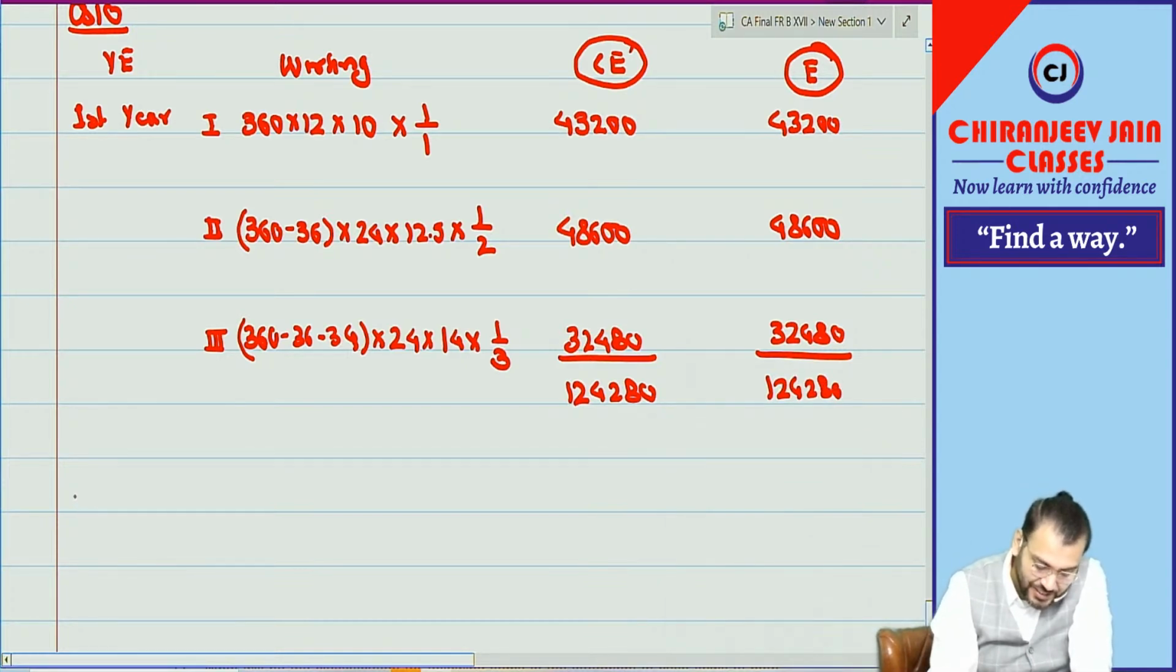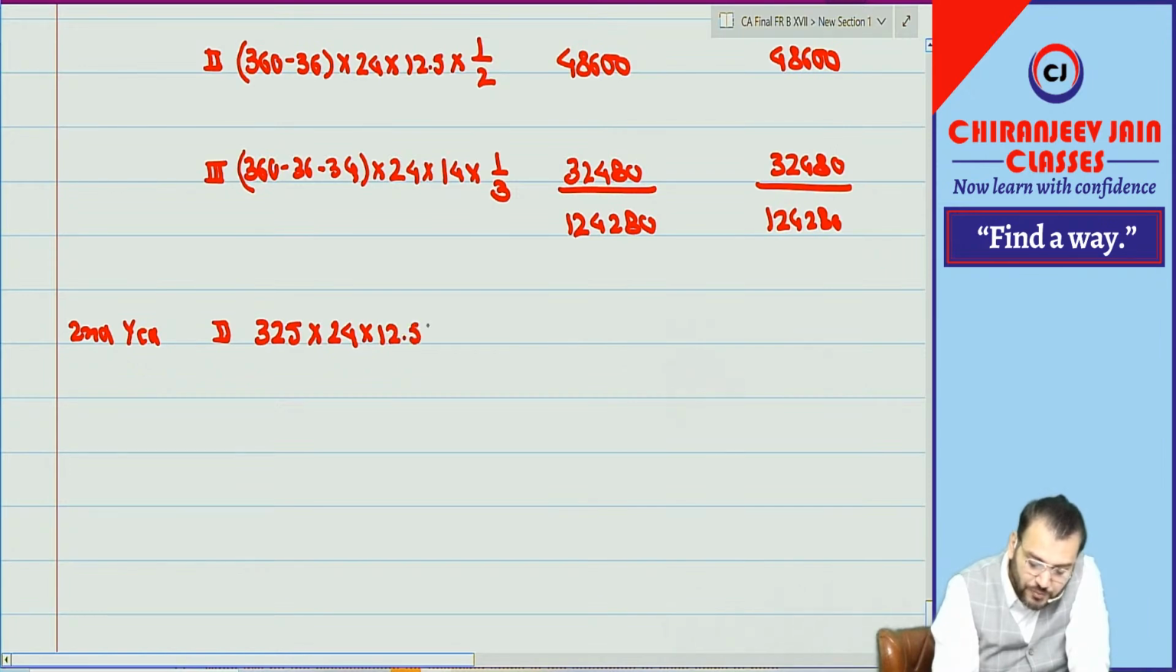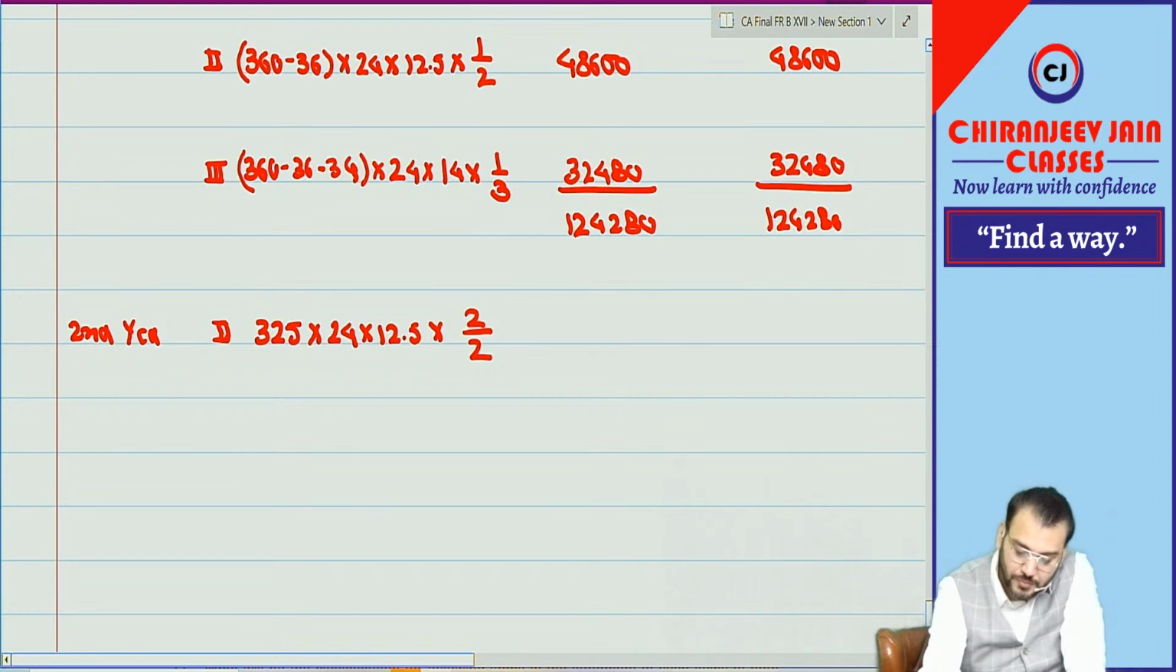Second year. Group 1 will not come. Group 2: now what is the actual number of employees? 360 minus 35. 360 minus 35, how much? 325. Into what? 24. Into what? 12.5. Into 2 by 2, how much?